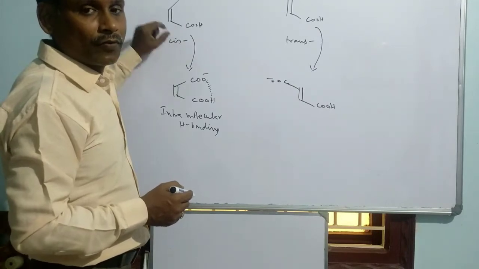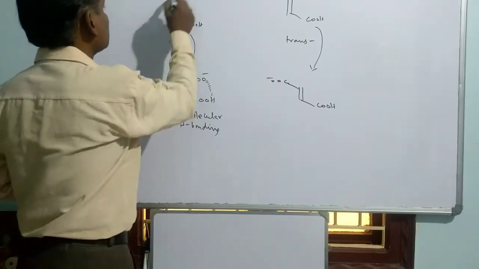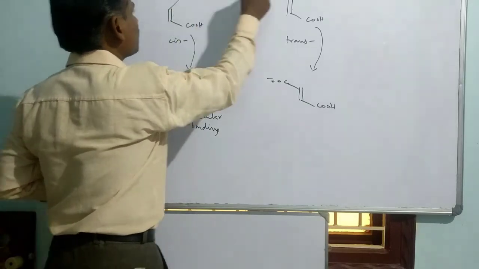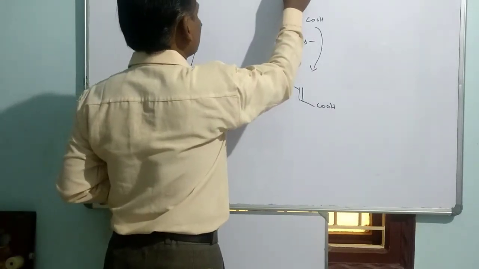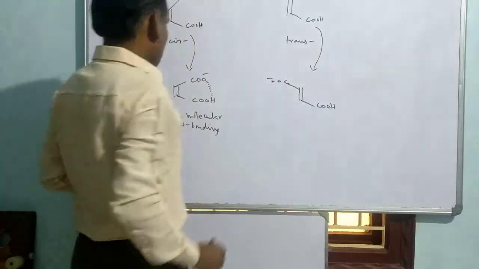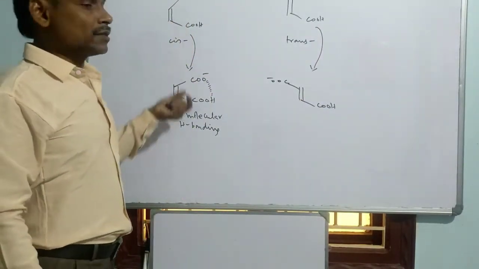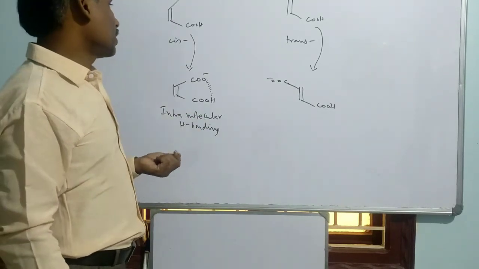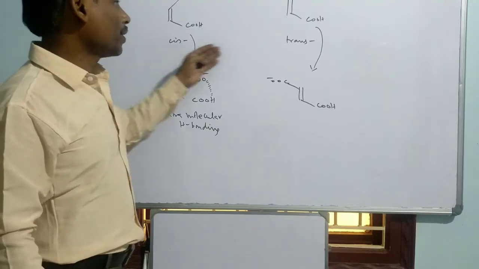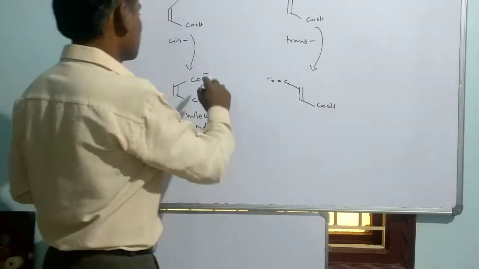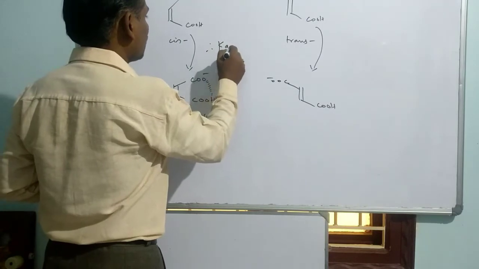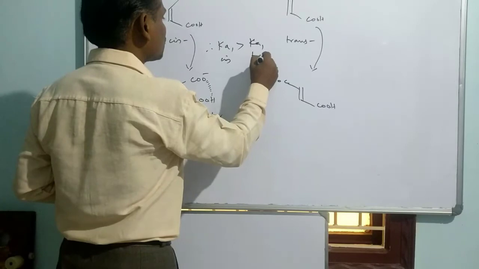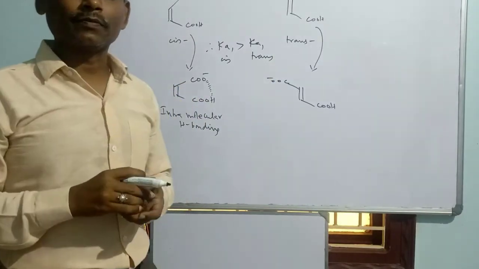That is the ejection of a proton from maleic acid. The name of this is maleic acid. This is called fumaric acid. As the conjugate base of maleic acid is more stable because of intramolecular hydrogen bonding, the ejection of a proton is more preferred for the cis isomer compared to the trans isomer. Therefore we can say the Ka1 of the cis isomer is higher than the Ka1 of the trans isomer. So this is the conclusion.